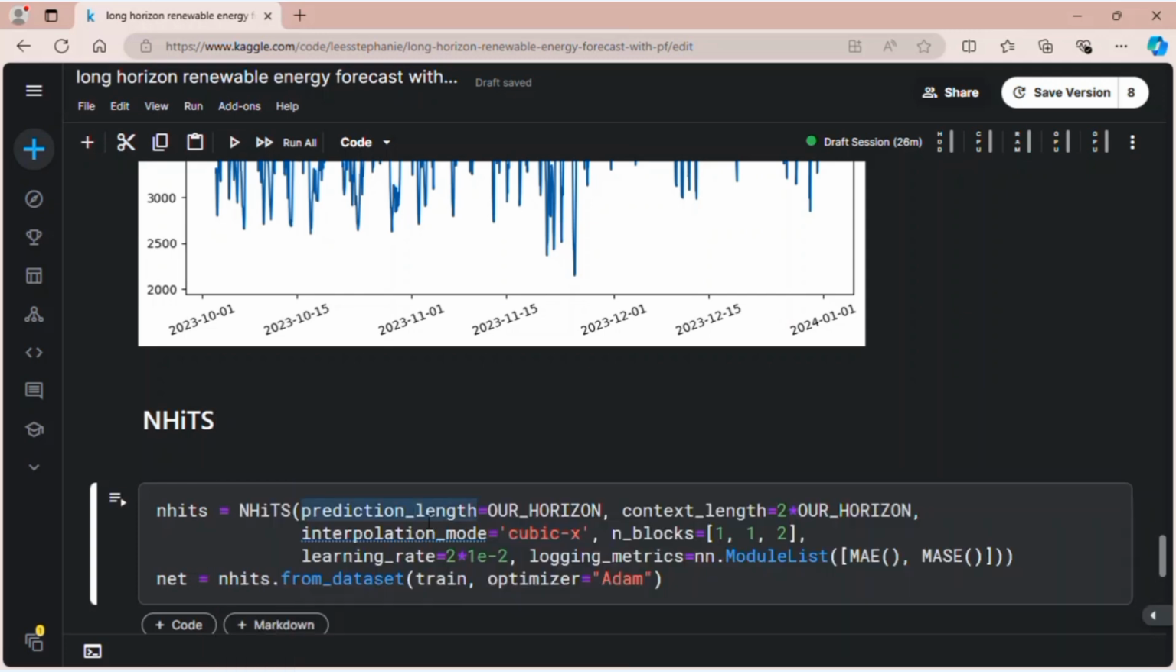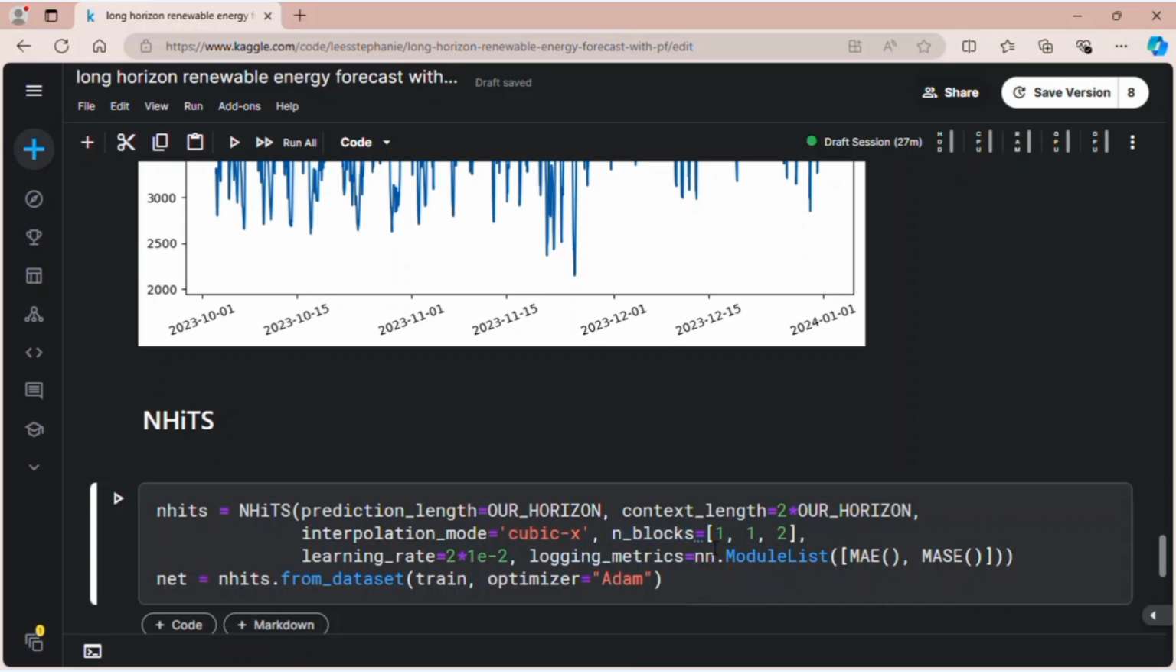And then the prediction length is the horizon. The context length is the length of the input time series. In the theory section earlier, it is the capital L. And we already mentioned before, we want to set the context length, or the history, to be twice the horizon. And then n blocks here is the total blocks in each stack.